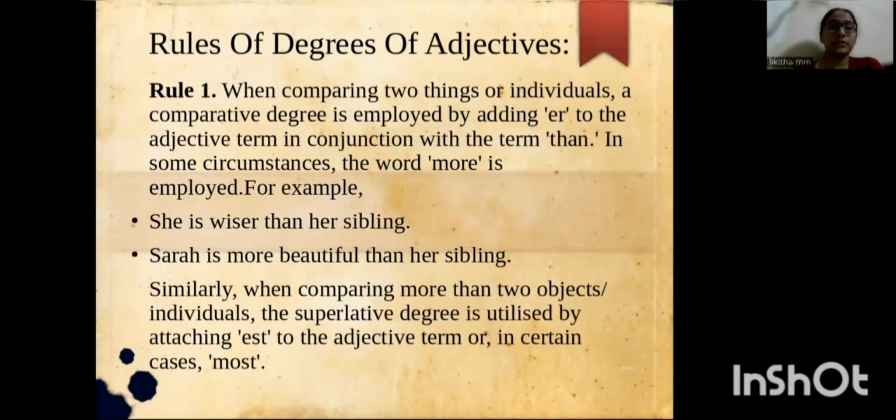Rules for degrees of adjective. Rule number 1. When comparing 2 things or individuals, a comparative degree is employed by adding -er to the adjective in conjunction with the term than. In some circumstances, the word more is employed. For example, she is wiser than her sibling. Similarly, when comparing more than 2 objects or individuals, the superlative degree is utilized by attaching -est to the adjective term. Or in certain cases, they use the word most.